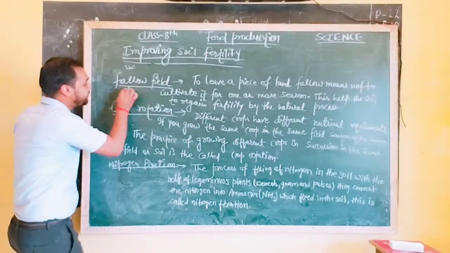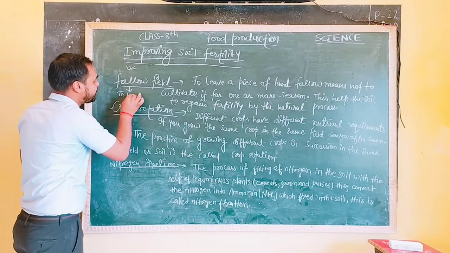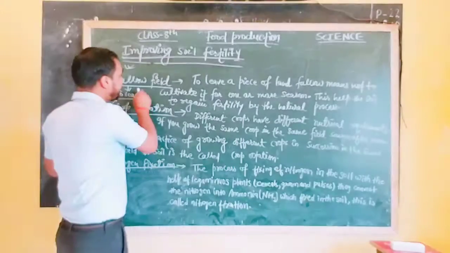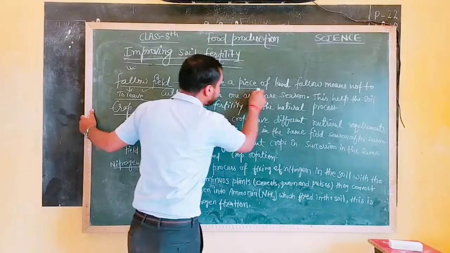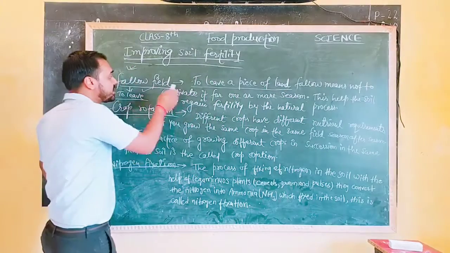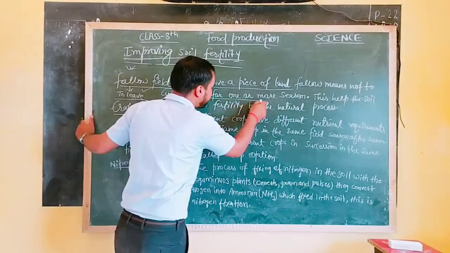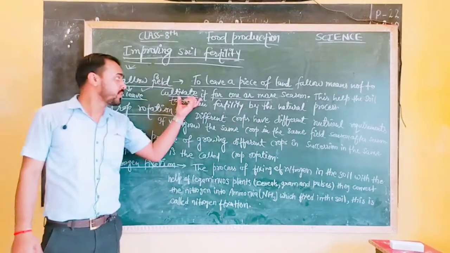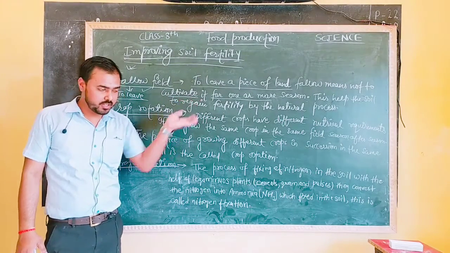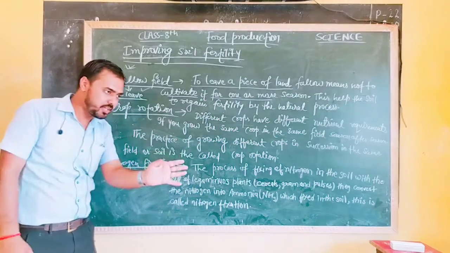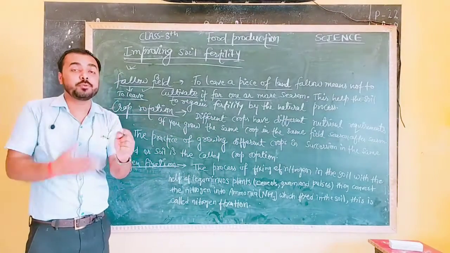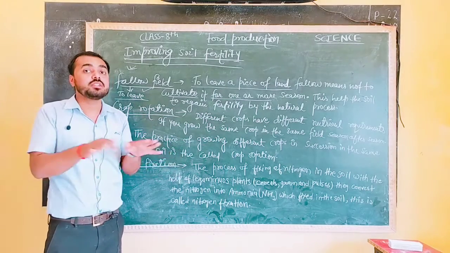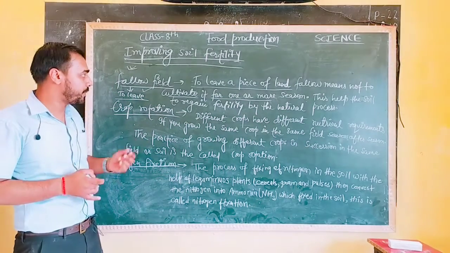Fallow means to leave. So what is the meaning of fallow field? Fallow field means to leave a piece of land, not to cultivate it for one or more seasons. Suppose you have grown a rabi crop in your field, again kharif, again rabi, then for a season, a rabi season or a kharif season, just leave your land uncultivated. In this condition, what happens?